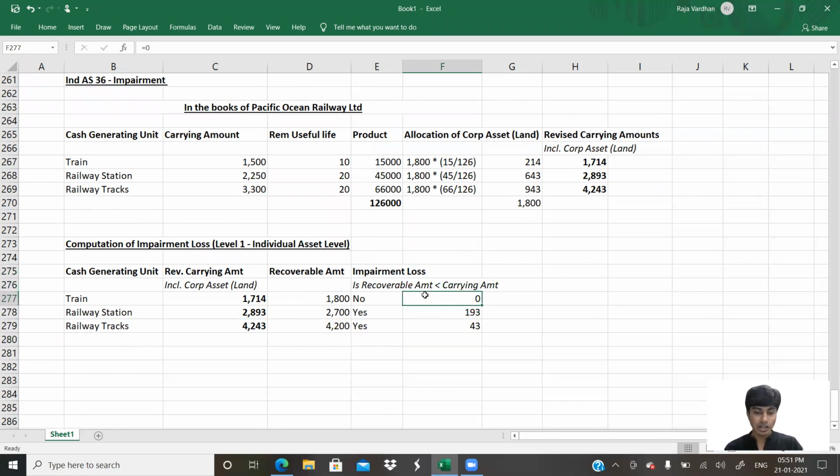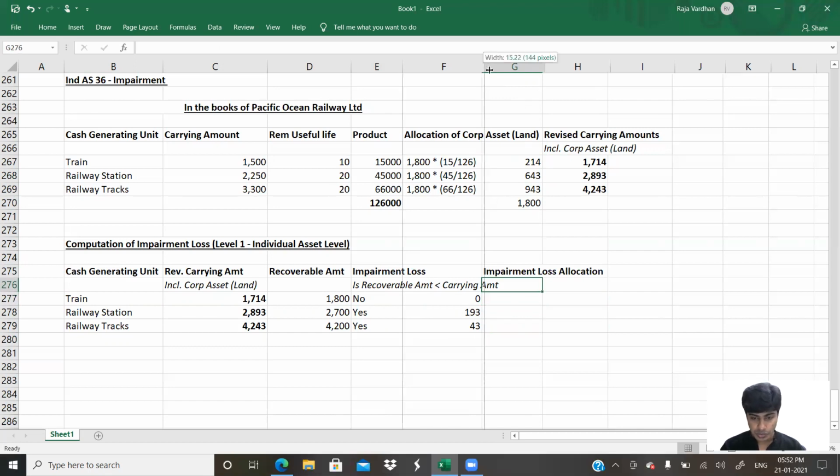Now we'll go to the second level. These are impairment loss. This 193 and 43, whatever is there, has to be proportionately allocated between land and railway station, because 193 is not completely towards the railway station. Part of it is towards the corporate asset land, which we added up here as 643, and the rest is towards the railway station. So we have to allocate it. Now impairment loss allocation: whom do we allocate it to? We allocate it to the CGU.